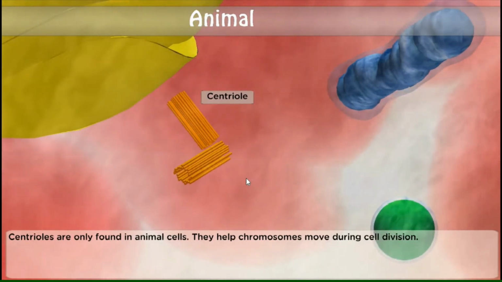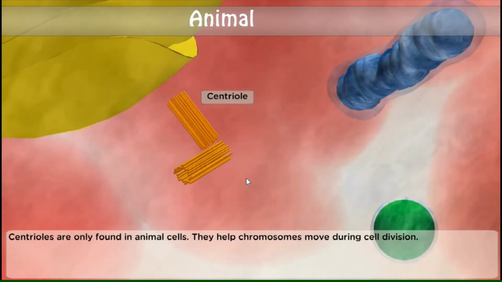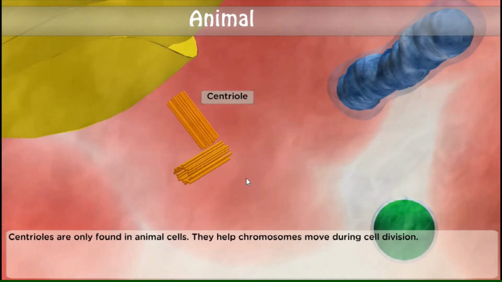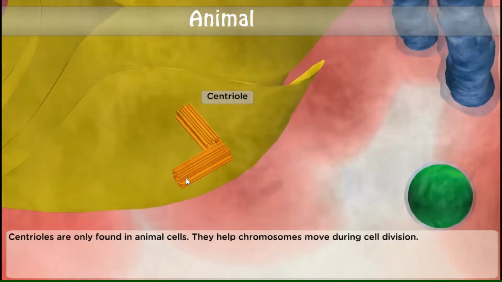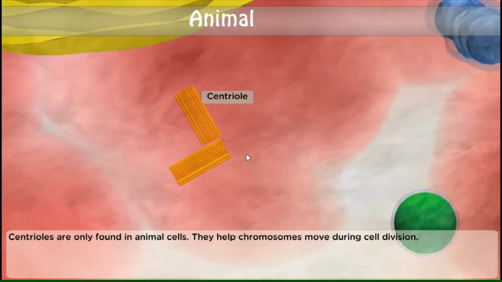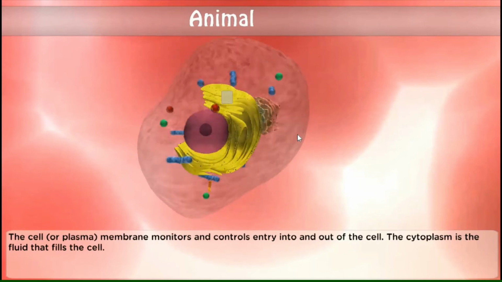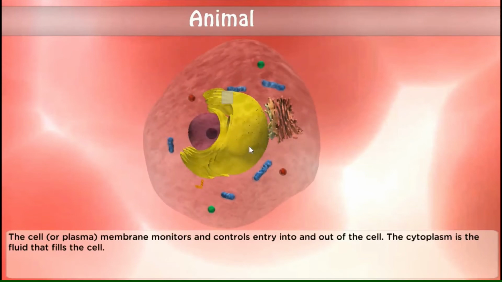Centriole. Centrioles are only found in animal cells. They help chromosomes move during cell division. So, during cell division, centrioles ay naghihiwalay. These are the organelles of the animal cells.